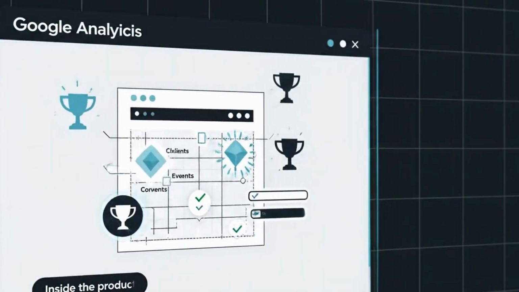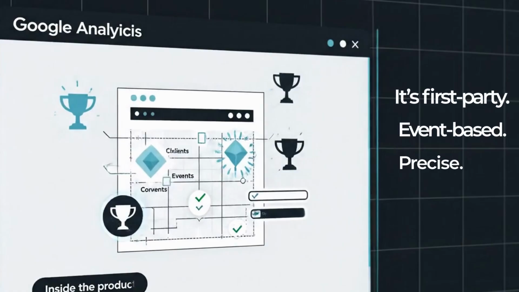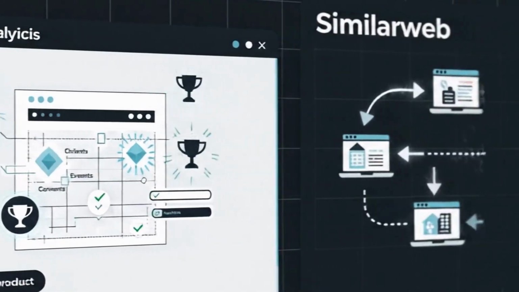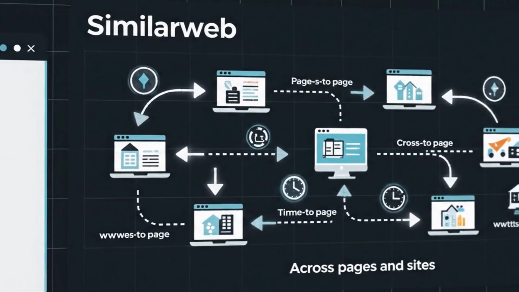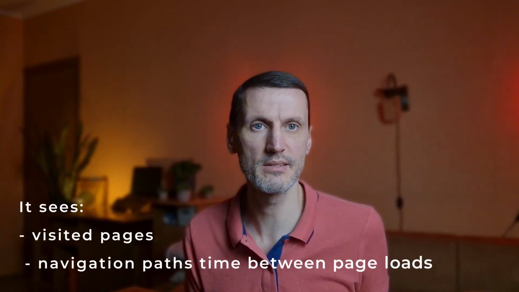Let me explain why. Here is a mental model. Google Analytics answers what happened inside my product. It's first-party, event-based, precise. Similarweb answers a different question: how users move across sites and pages on the web, and it observes behavior from the browser level. It sees visited pages, navigation paths, time between page loads. It does not see events, conversions, scroll depth, logged-in logic, and business metrics. So yes, the numbers are estimates.